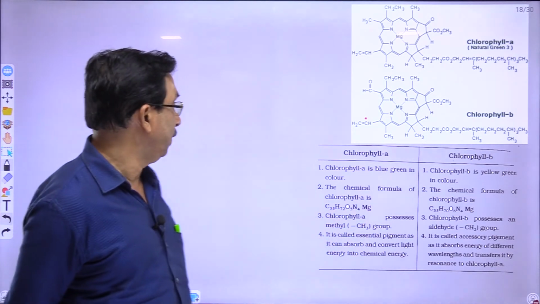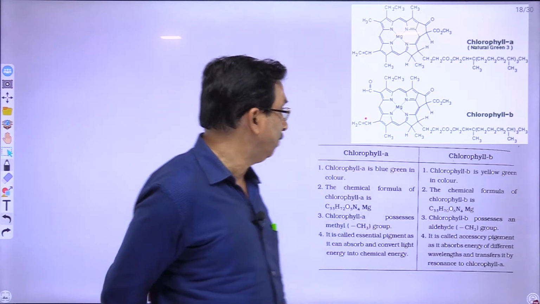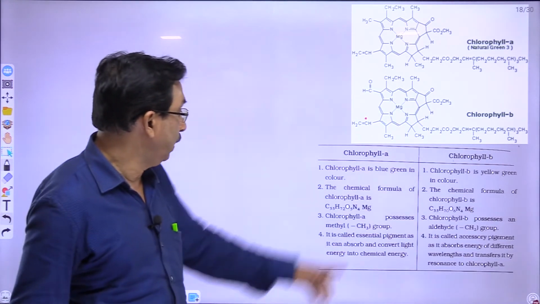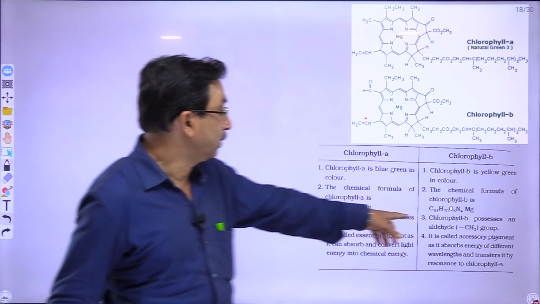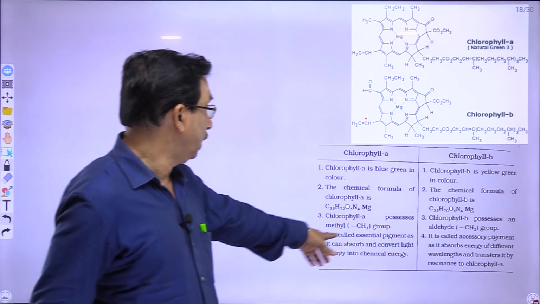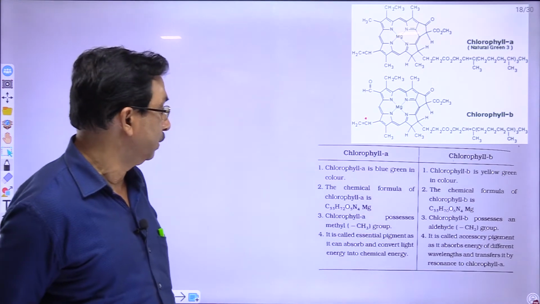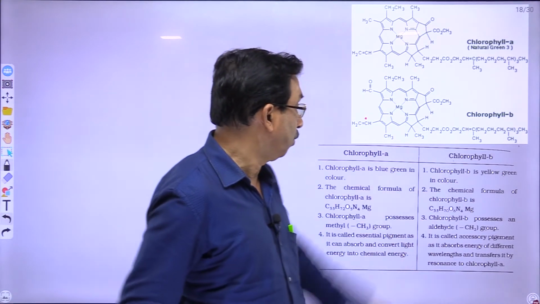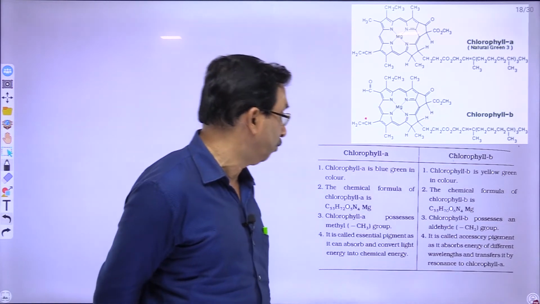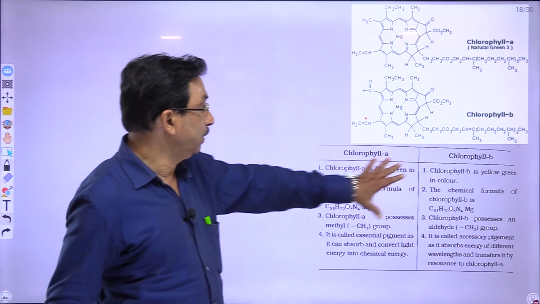So, C55H72O5N4Mg is chlorophyll A, and chlorophyll B is C55H70O6N4Mg. Chlorophyll A possesses a methyl group, whereas chlorophyll B possesses an aldehyde group, CHO. Chlorophyll A is called an essential pigment as it can absorb and convert light energy into chemical energy. Chlorophyll B is called an accessory pigment. Chlorophyll B most often is the accessory pigment and it absorbs energy of different wavelengths and transfers it by resonance to chlorophyll A. So, these are the differences.